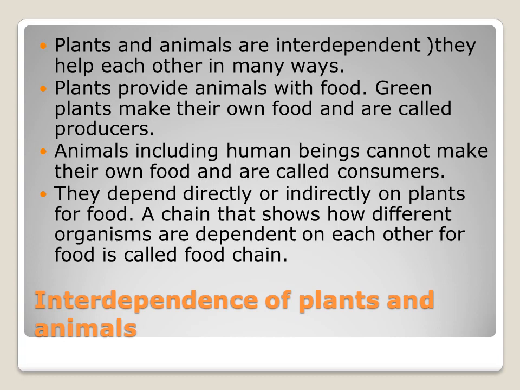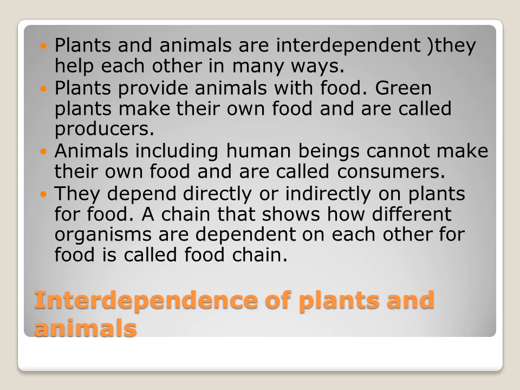food chain. I am repeating again today's topic, interdependence of plants and animals. How plants and animals are related to each other. So plants provide the food for animals as well as for us. The plants provide food because green plants make their own food, so they are called producers.